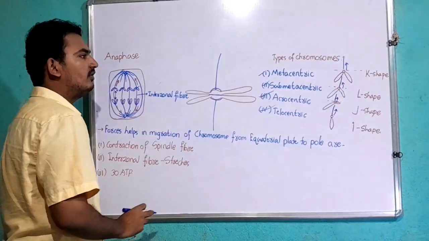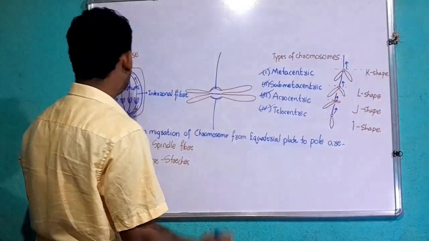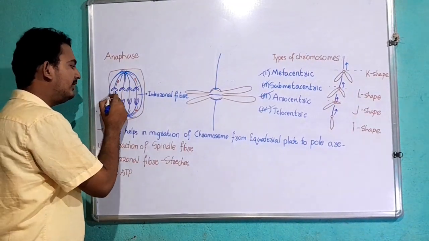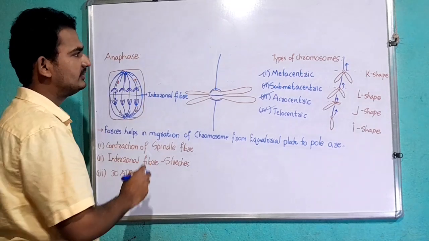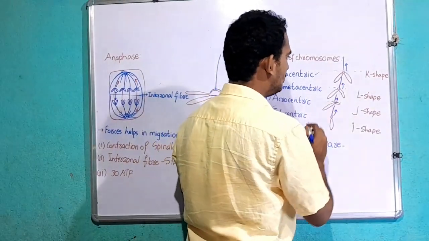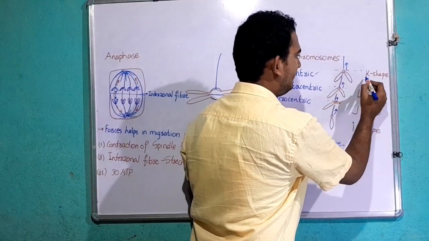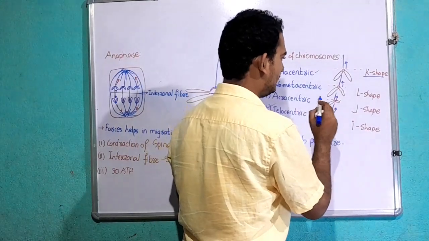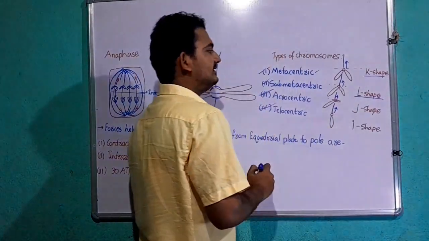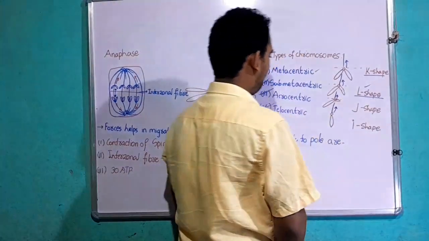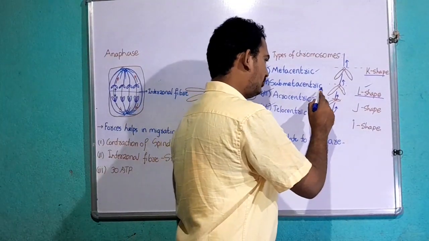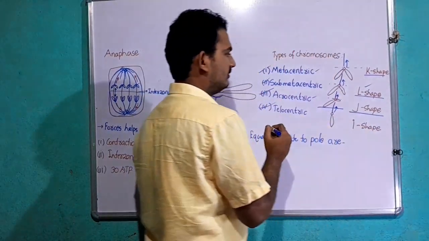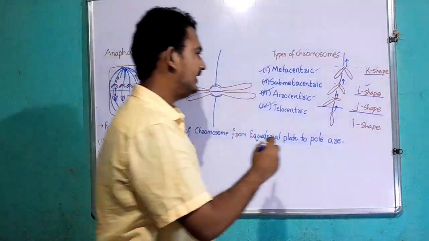During anaphase, various chromosomes appear in different shapes due to the forces pulling the chromosomes from the equatorial plate to the poles. A metacentric chromosome attains the shape of the English alphabet V. A submetacentric chromosome attains an L shape. Acrocentric chromosomes attain a J shape. And a telocentric chromosome attains an I shape.